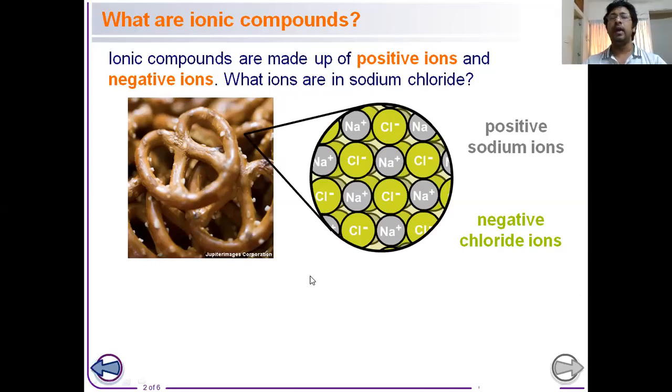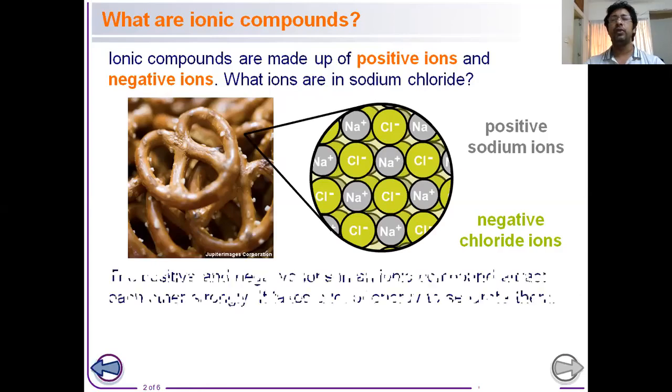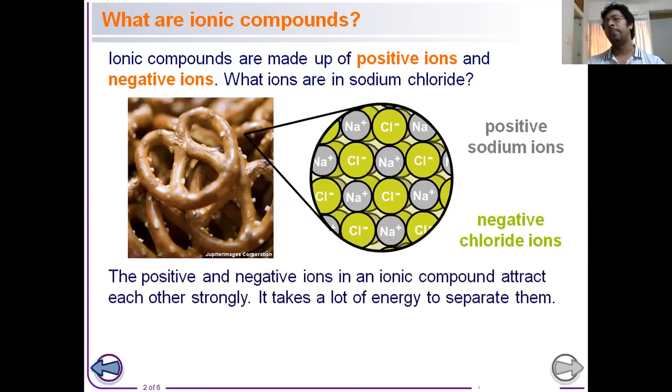That is why they are held together very close with great force, and that is why the melting point of ionic compounds is very high. And in the normal state, ionic compounds are solid. Their ions cannot move from their position.